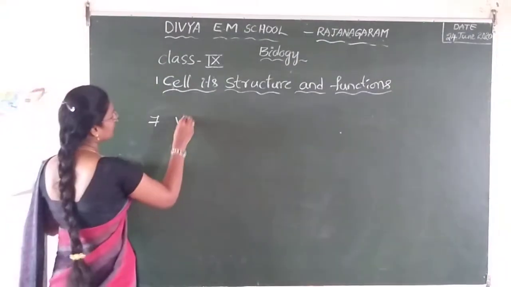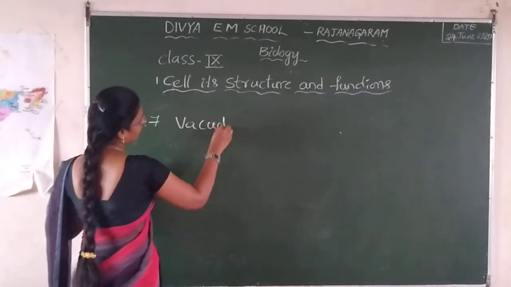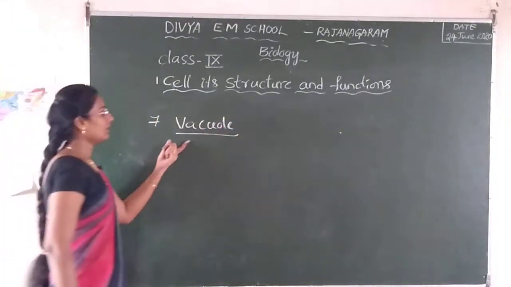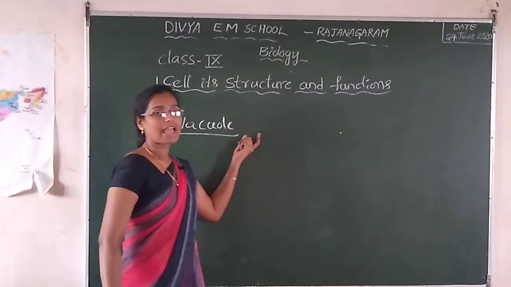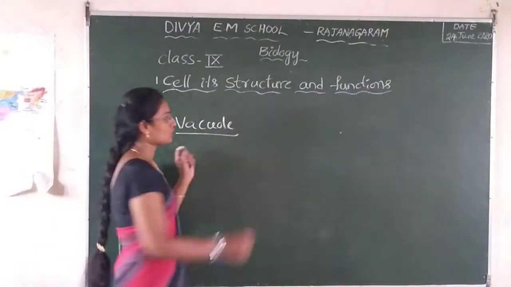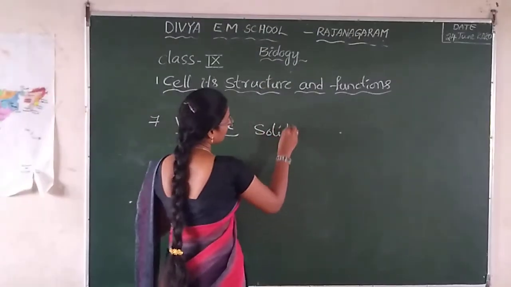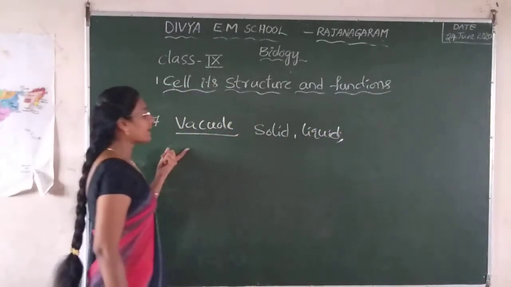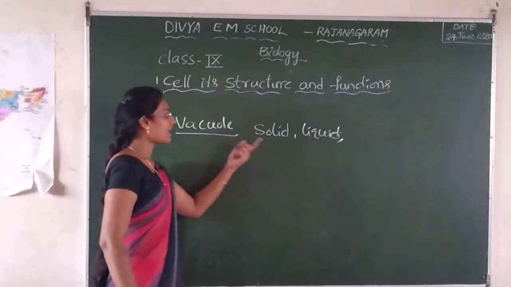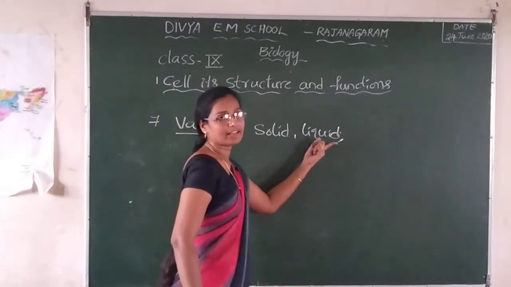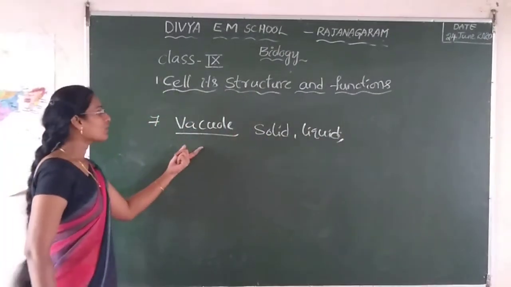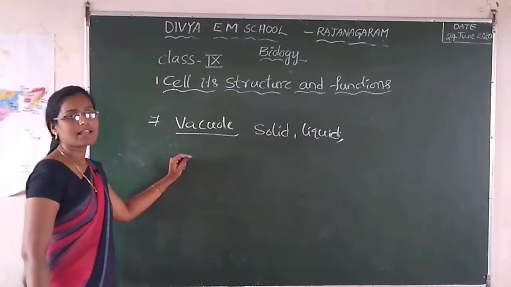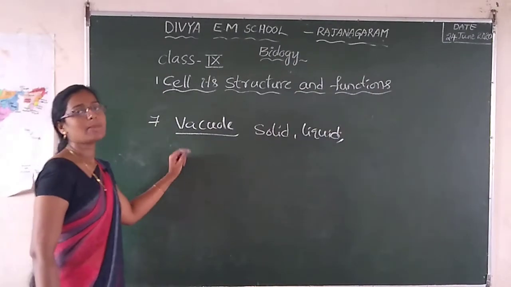Next, vacuole. Okay, it is a storage sac for solid and liquid content. Solid and also liquid. Vacuoles are smaller in size in animals, largest in plant cells.